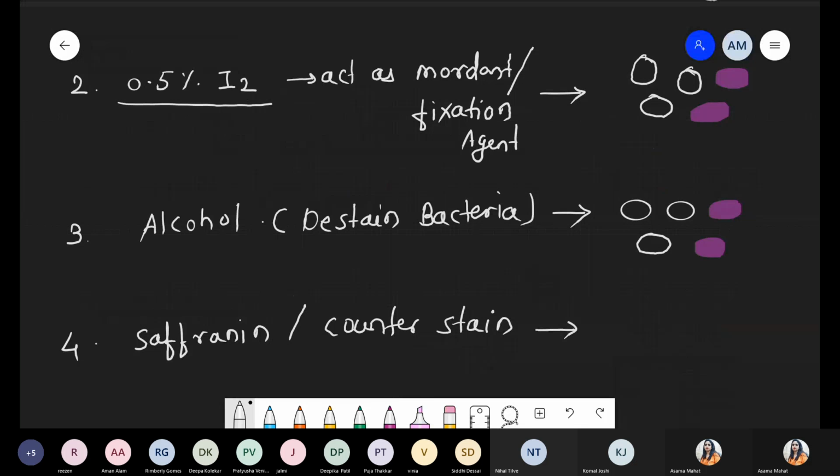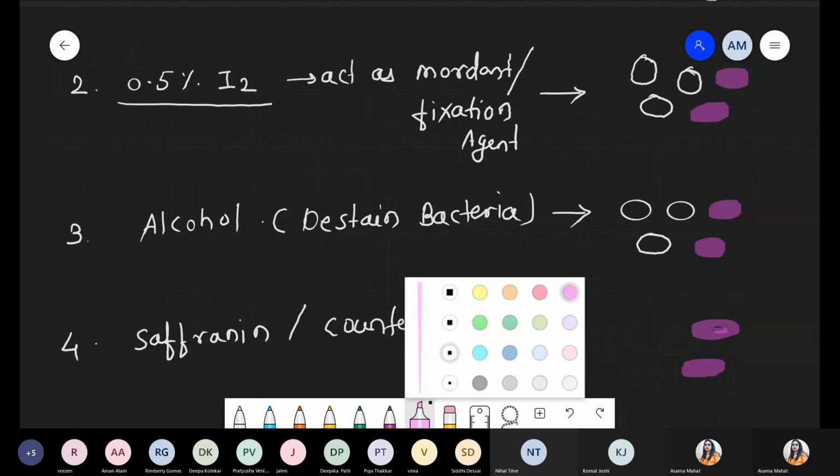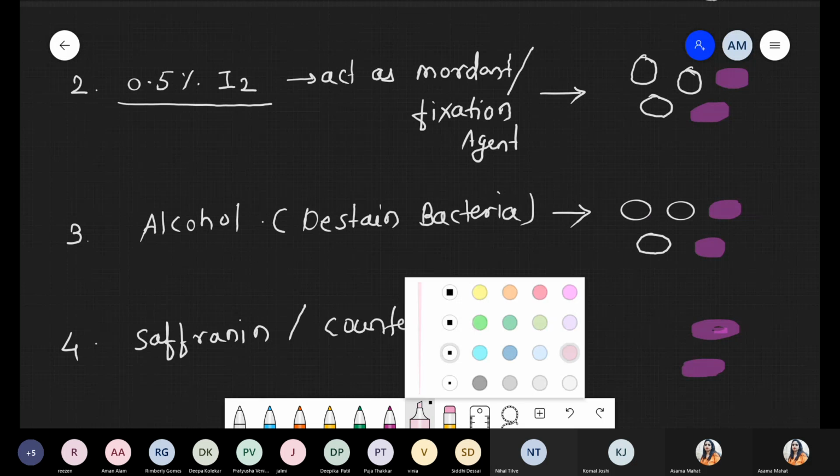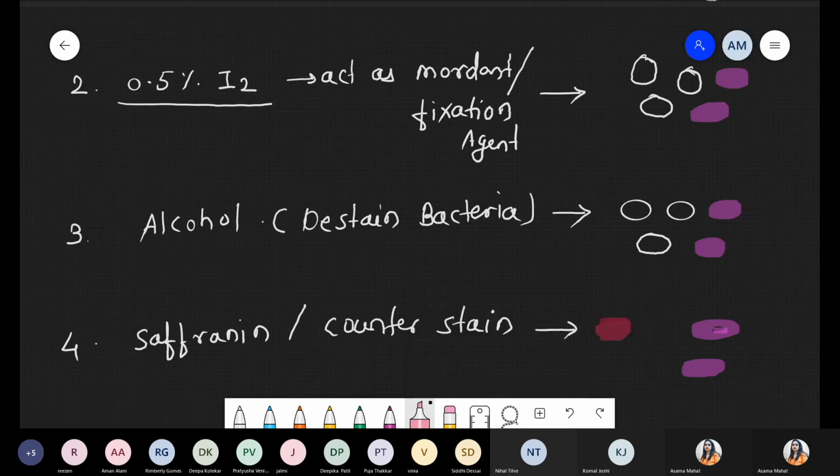And what will be the result? At the end, we obtain a few bacteria that are purple in color, and a few bacteria that are pink in color, like this.